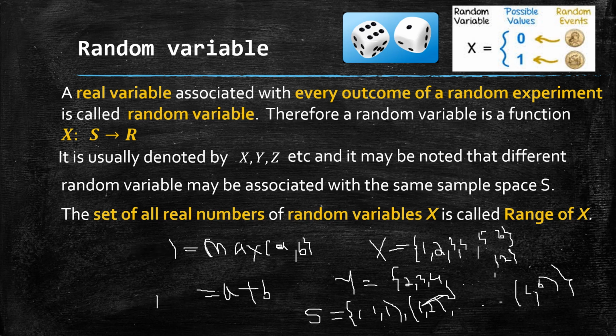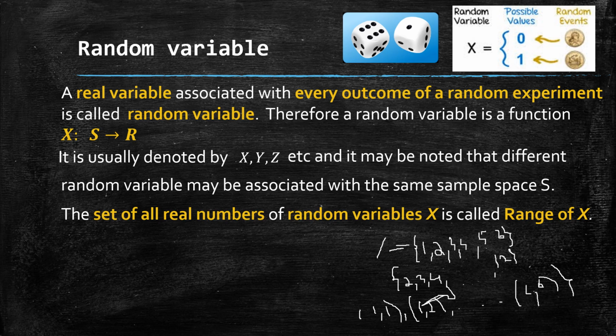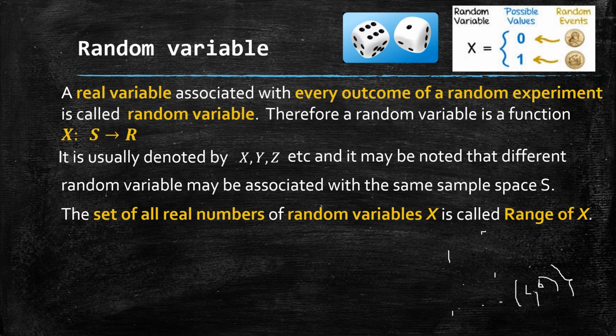If I toss a coin twice, how many possible outcomes are there? That is 2 squared, 4 possible outcomes: head head, head tail, tail tail and tail head. For each outcome, if I assign a random variable x as the total number of heads, then what are the real numbers it takes?